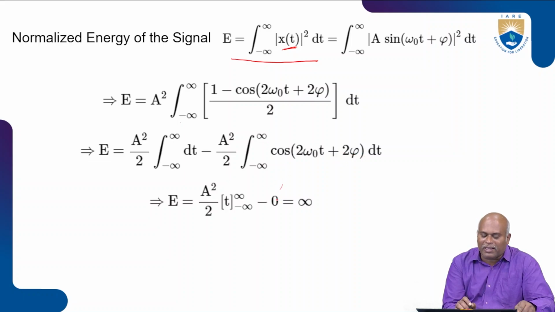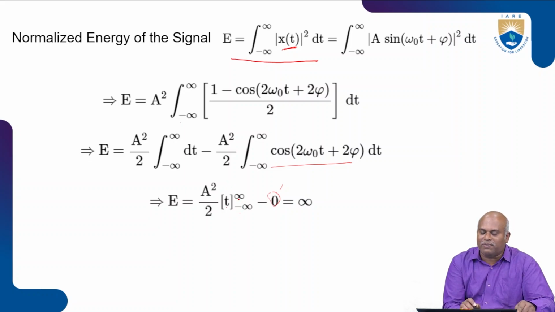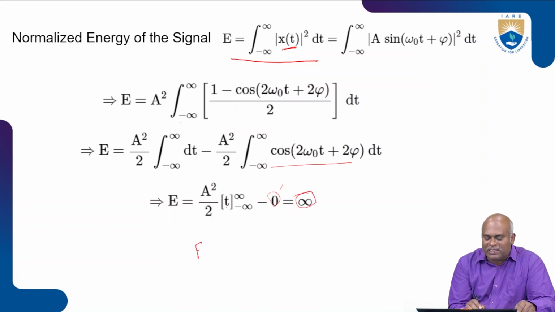That's why I kept 0 here. Only this portion do I integrate. Then E is equal to a square by 2, and dt integrates to t from minus infinity to plus infinity. If you substitute the limits, what do we get? We get infinity only. So the signal energy E is equal to infinity.